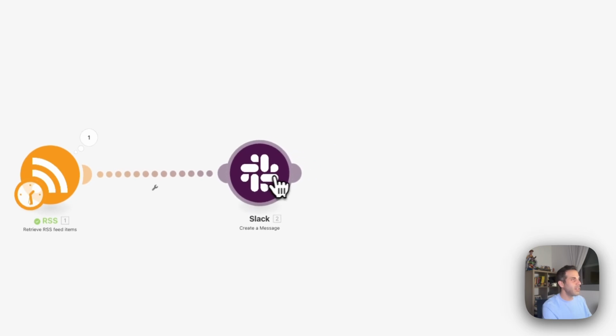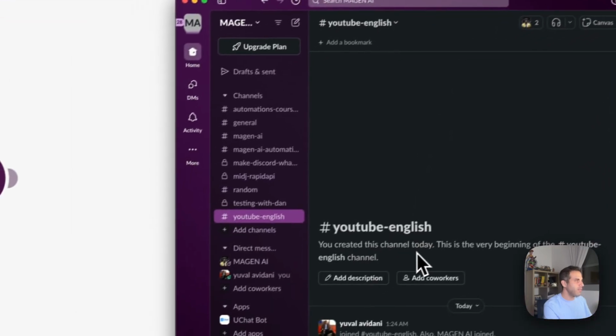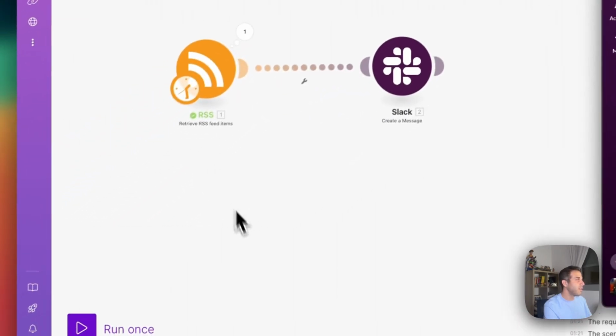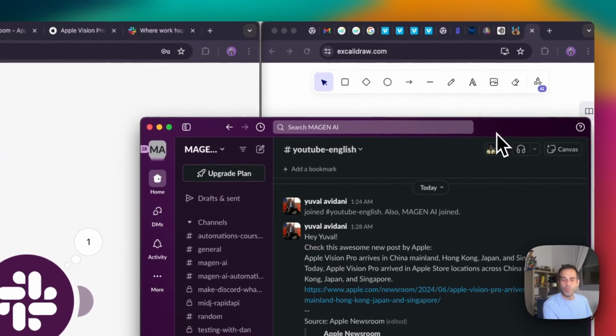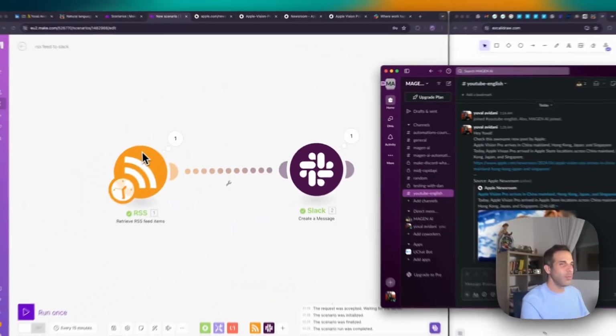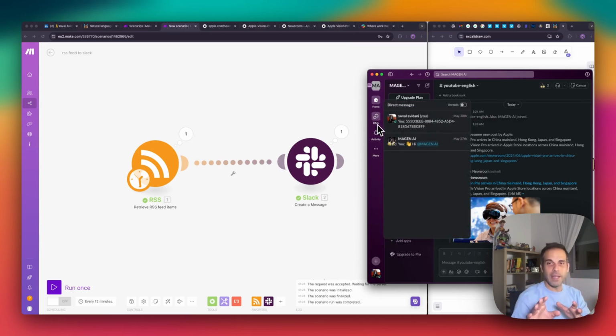Now the magic happens in action. So we have the Slack channel and we have the connection. Once I click on run once, look what happens. Run once, boom, we have the message being retrieved from Apple Newsroom, right? And being sent automatically to Slack.